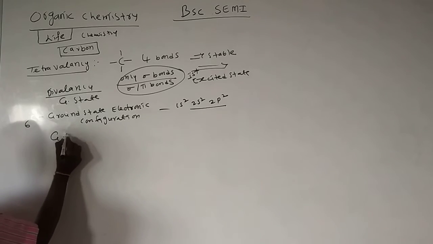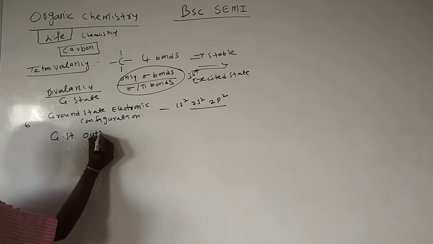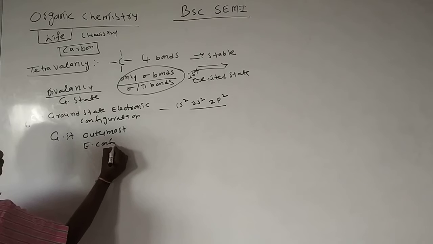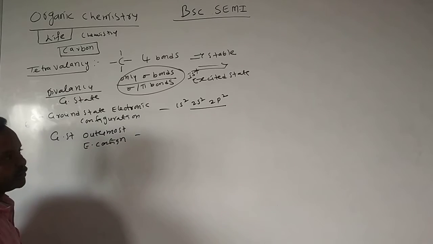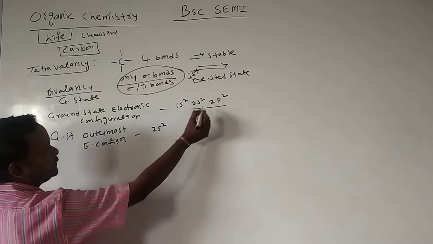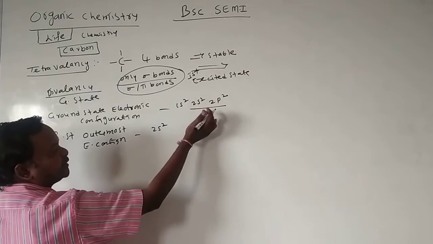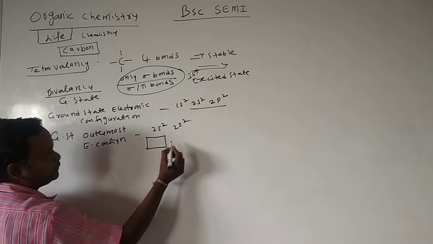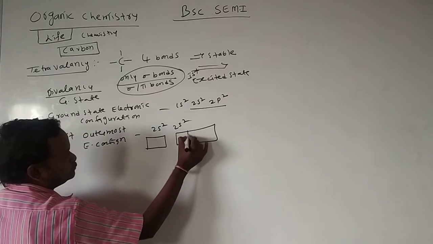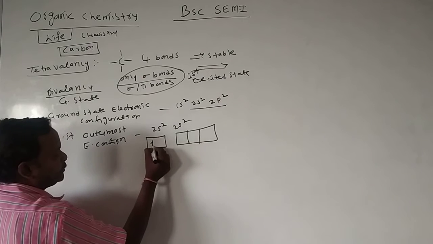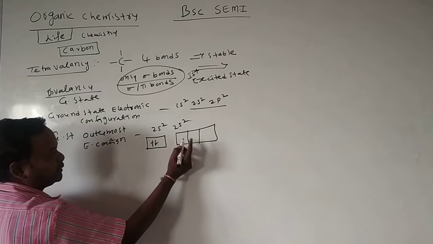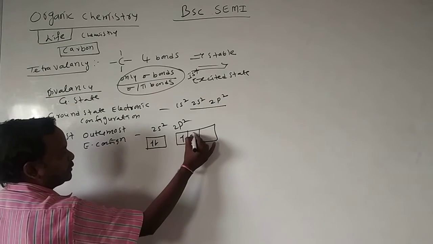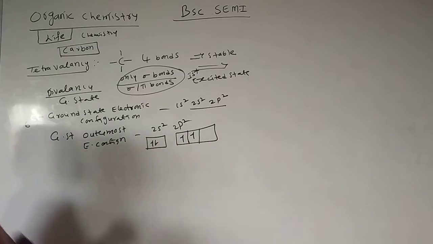Here I am writing the ground state outermost electronic configuration. Outermost electronic configuration means the last shell: first shell, second shell, last shell. Write it in orbital form. This is called orbital form. Here 2 electrons in 2s2, and 2p2: here 1 electron, here 1 electron, 2 electrons.